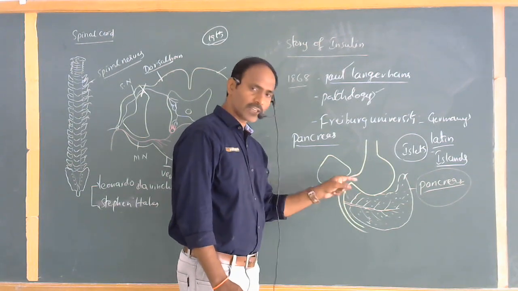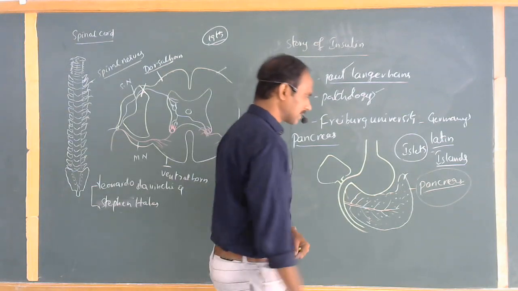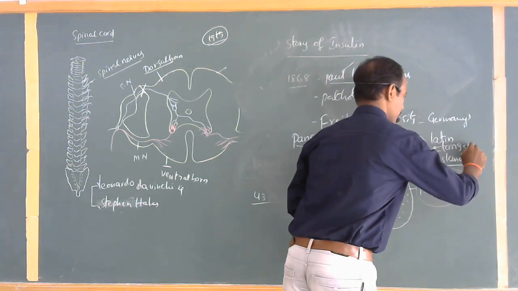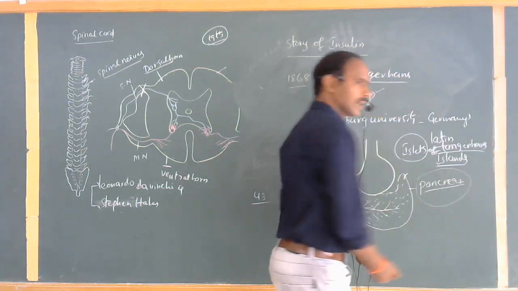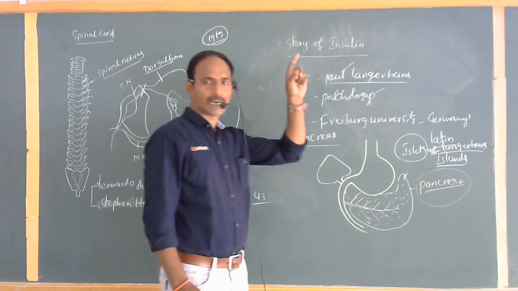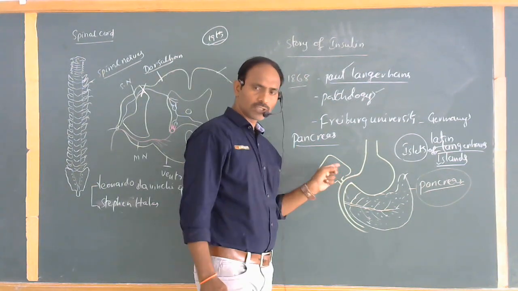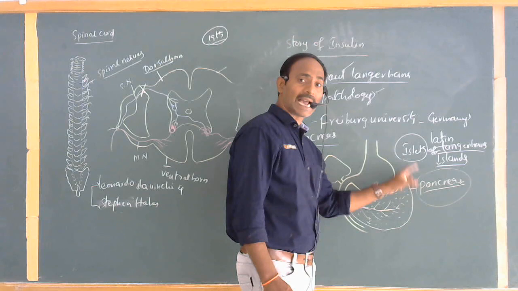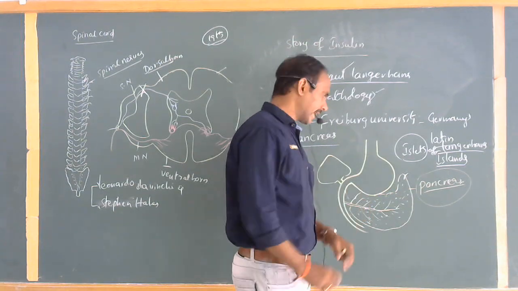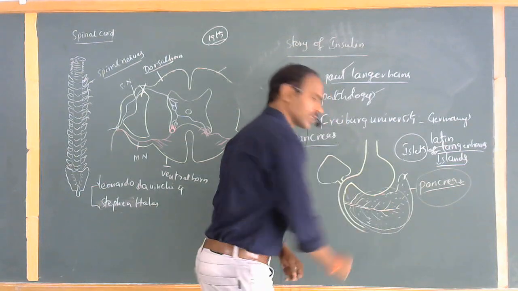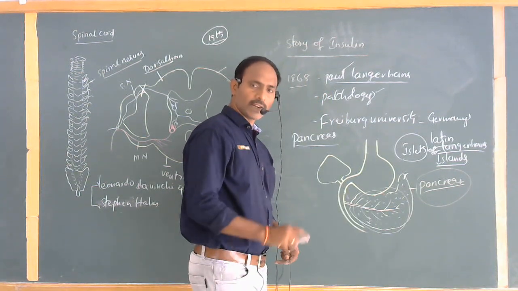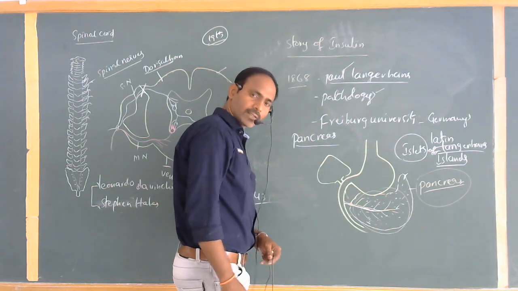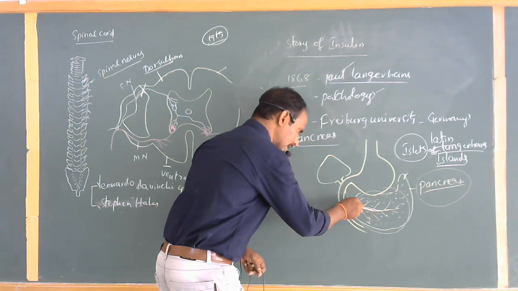These cells were first observed by Langerhans. That is why the cells present in the pancreas are called the islets of Langerhans. The cells present in the liver are called hepatocytes, whereas the cells present in the pancreas are called islets of Langerhans. These cells secrete a kind of secretion entirely different from the rest. This secretion directly enters the duodenum, a part of the small intestine.